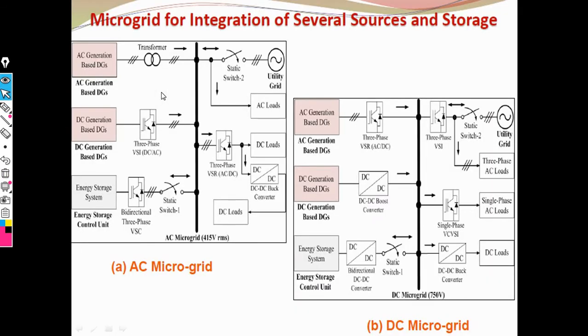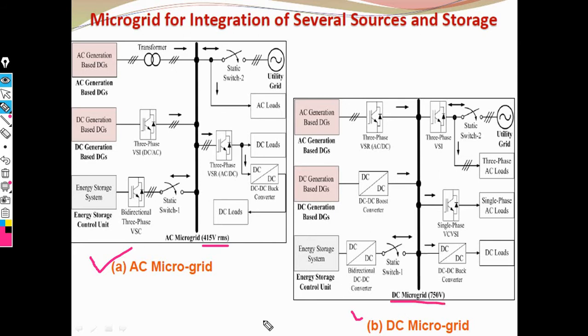Now this is the microgrid concept, and it is classified into two types: AC microgrid and DC microgrid. In AC microgrid we need 415 volt. In DC microgrid we need 750 volt.